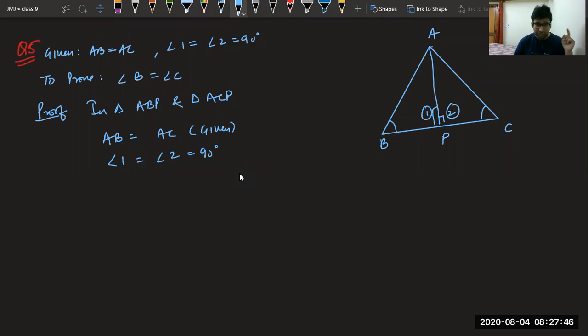The third thing is, Rudra, correct? AP equal to AP, common. Now, if you observe, you have got a right angle, a hypotenuse and a side. So by the criteria of right angle, hypotenuse and side, we have proved triangles congruent.